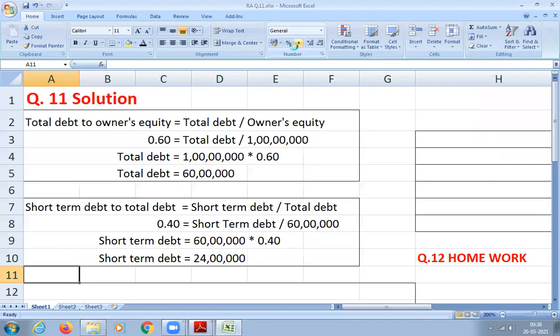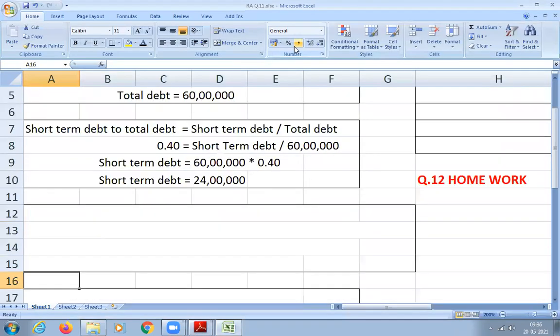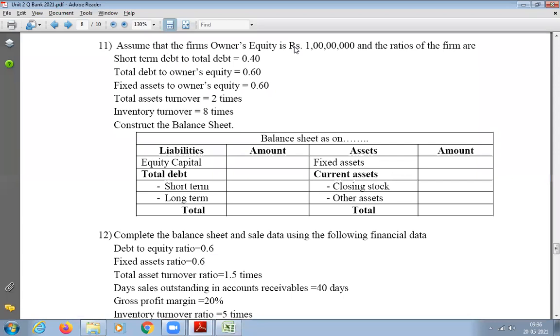Okay, anyway, we will do it slowly one by one. Next, what has he given us? Fixed asset to owner's equity has been given. How much? 0.6. So do you know fixed assets? No, sir, we don't know, but owner's equity we know.